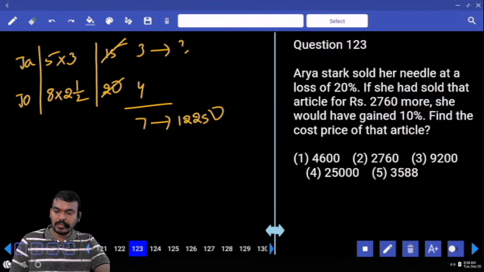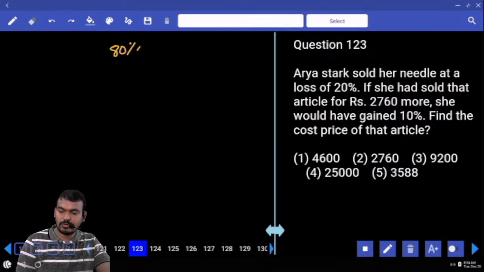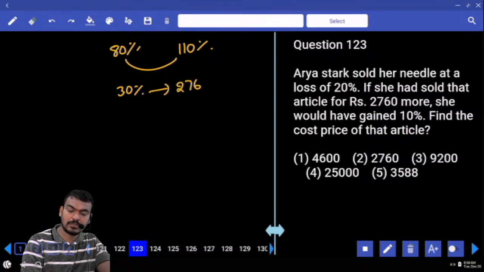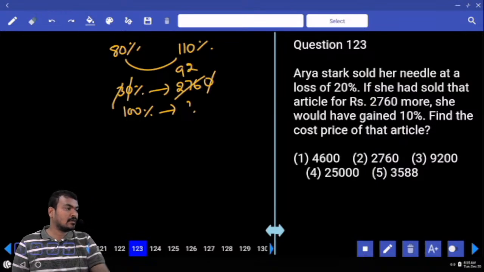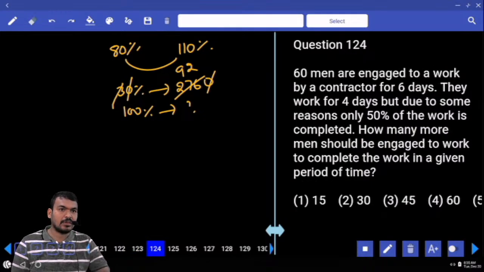Next question number 123. Arya Stark sold her needle at a loss of how much? 20%. Means selling price is how much? 80%. But if she had sold that article for 2760 more, she would have gained how much percent? 10%. 10% gain means selling price is 110%. So how much percent are extra? 30%. What is the 30% value? 2760. But we required which one? Cost price. How much percent we need? 100%. Or 0 0 cancel, 3 how many times? 92 or not? What is the answer? 9200.